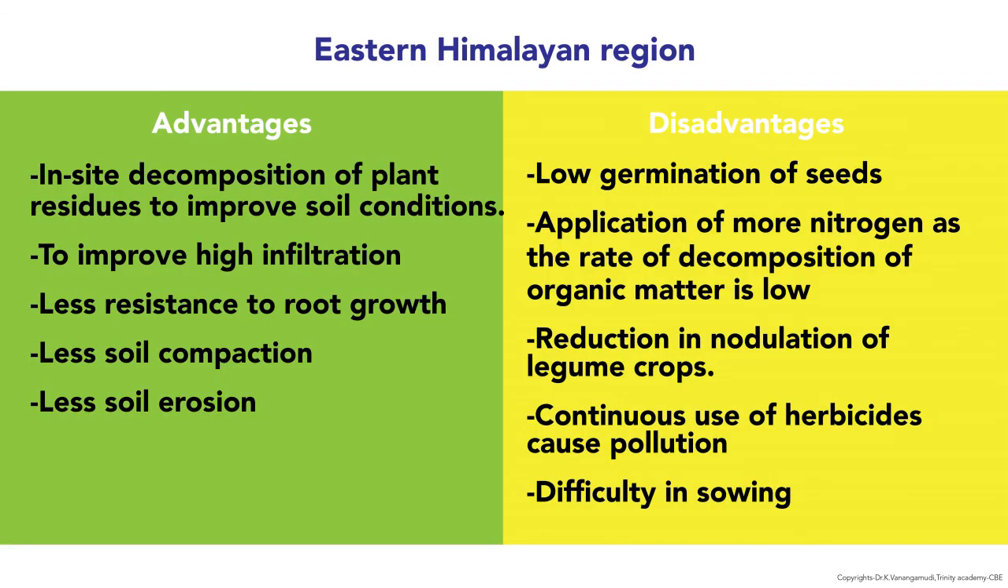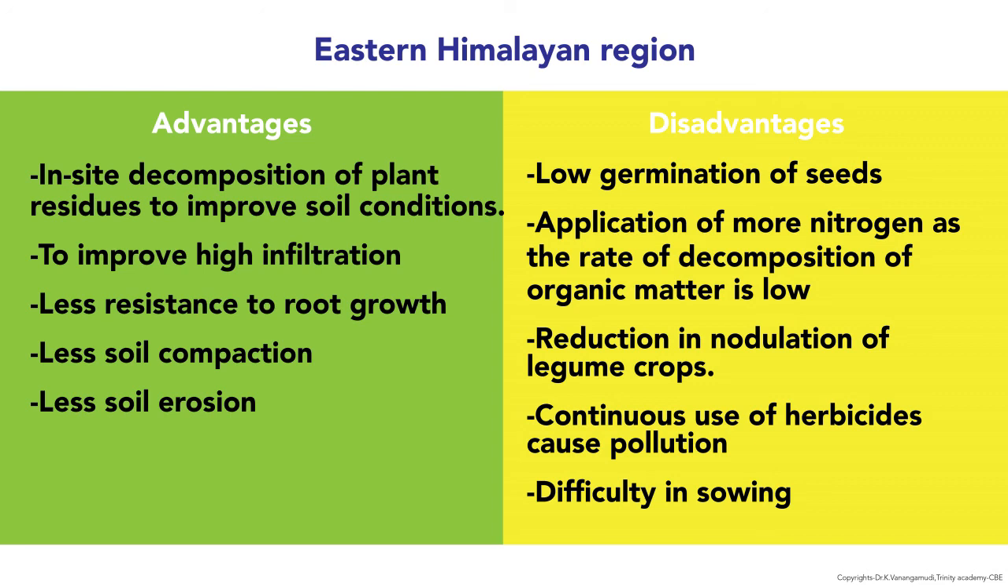The main advantages of minimal tillage are in situ decomposition of plant residues to improve soil conditions, high infiltration, less resistance to root growth, less soil compaction and less soil erosion. The disadvantages are low germination of seeds and application of more nitrogen as the rate of decomposition of organic matter is low. The nitrogen plays an important role in providing food to the microorganisms.